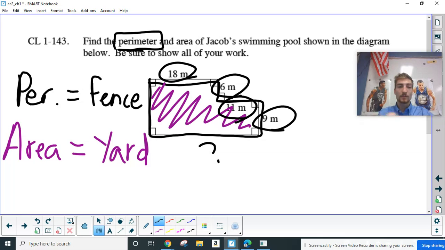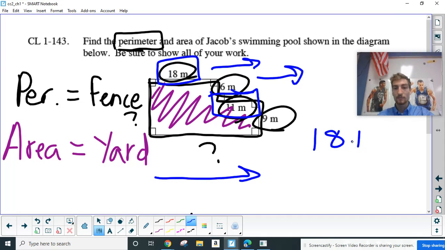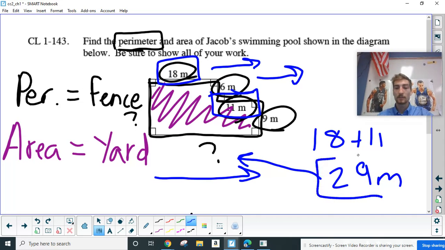So what would be this measurement? What would be this measurement over here? Well, we might have to add a little bit. On this side, I have 18 and 11 as my two lengths that are going this way. So that's going to be this entire length here. So if I add 18 plus 11, that's going to give me 29. Make sure I label 29 meters.